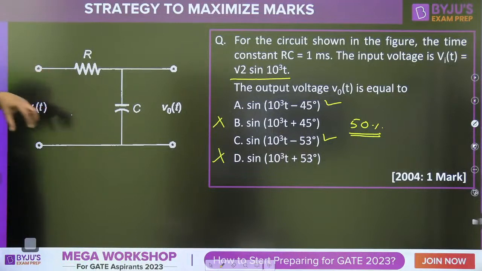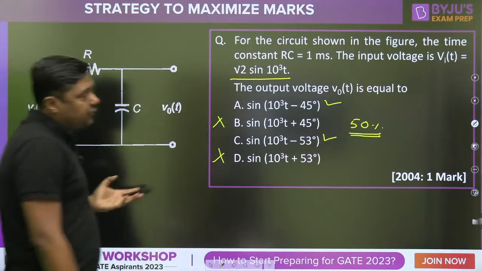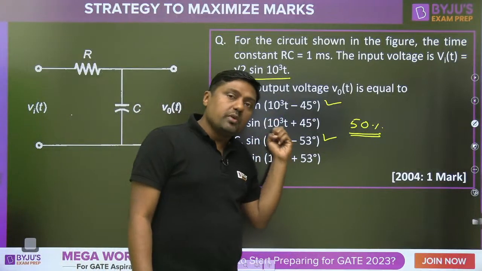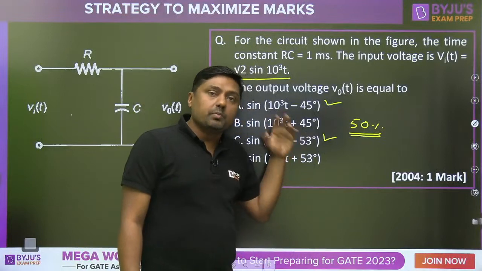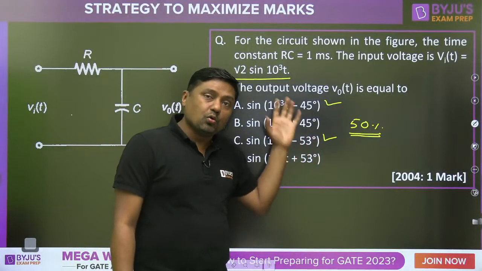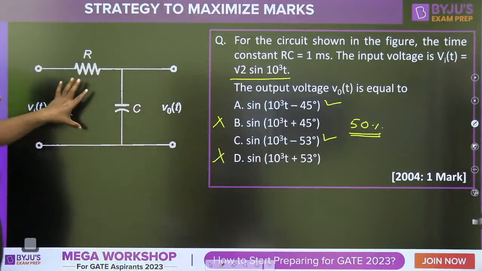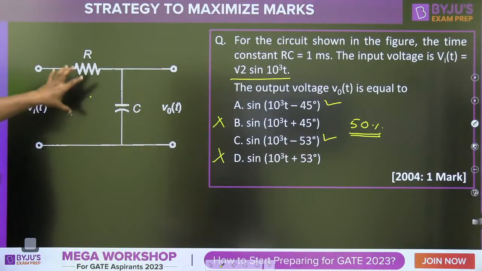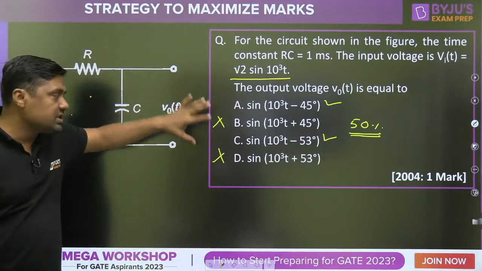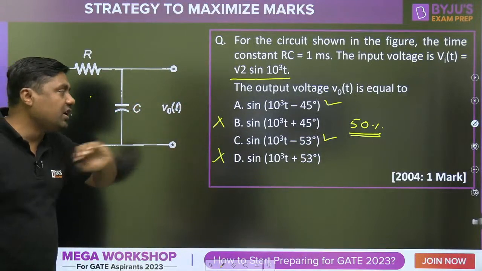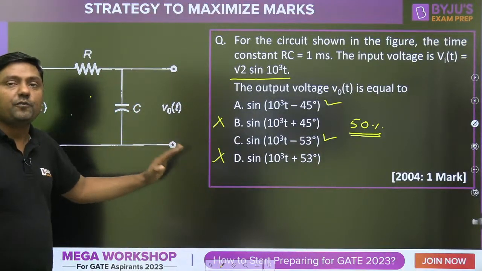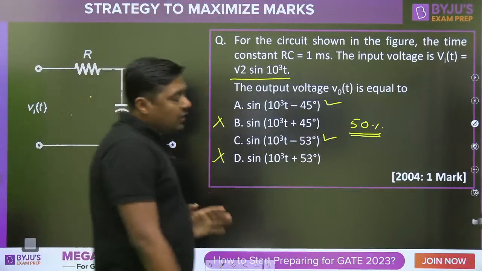So this type of questions: what about the phase angle? What is the basic characteristic of the circuit? What is given in the question? Read the question carefully. Read the answers carefully. The answers make the question easy or tough. So go through the options, you will get some idea. So this is a low pass filter, it is a lagging circuit, and that's why answer A or C may be correct, but B and D are definitely wrong.